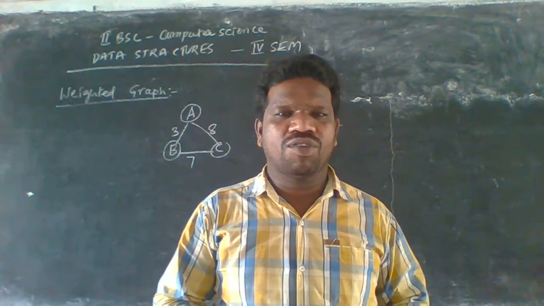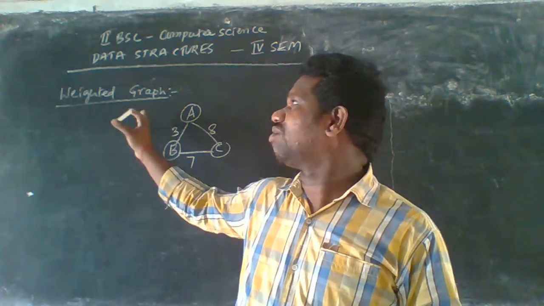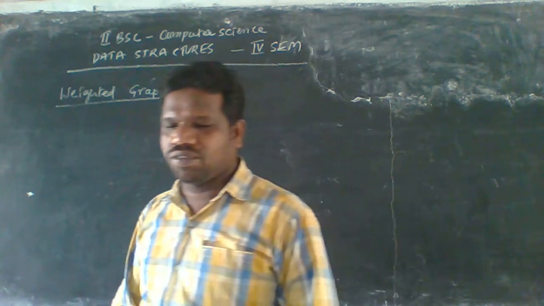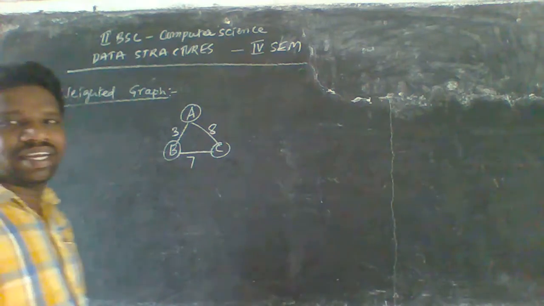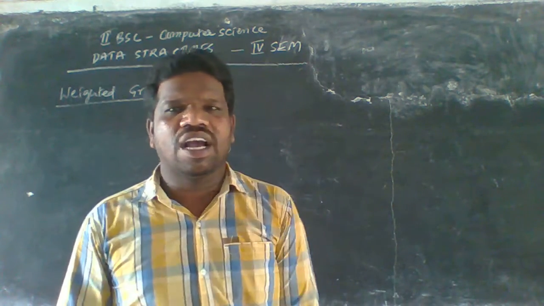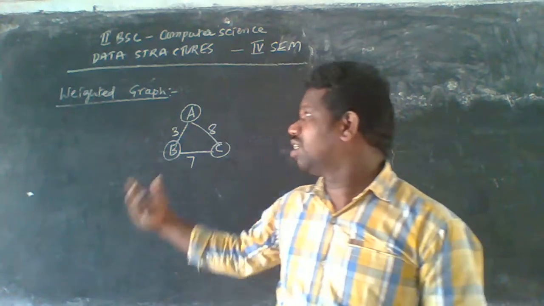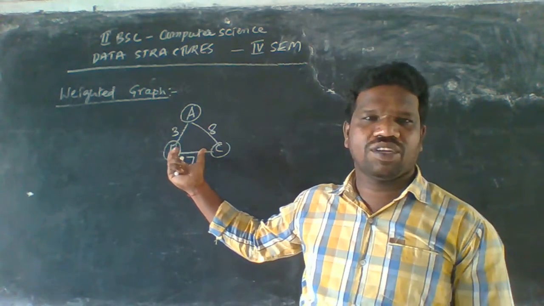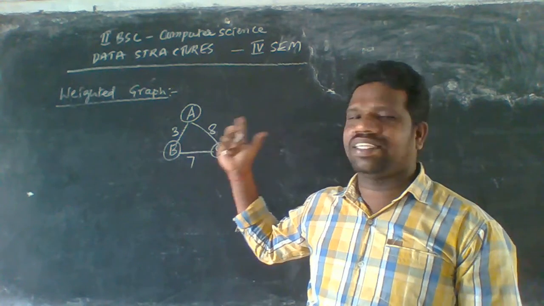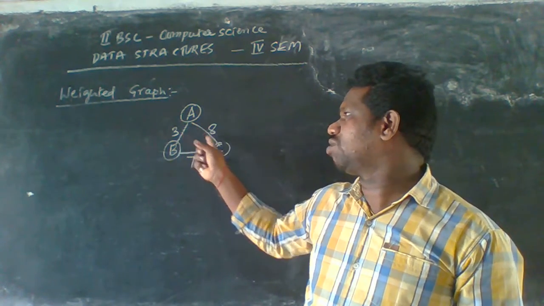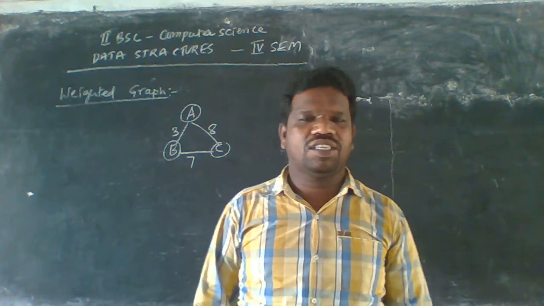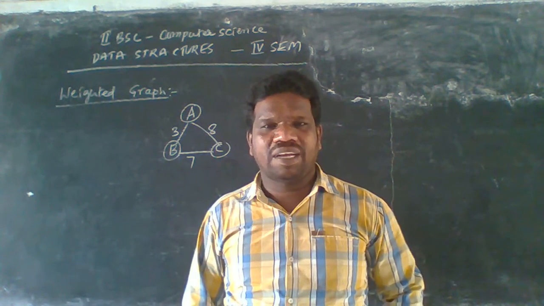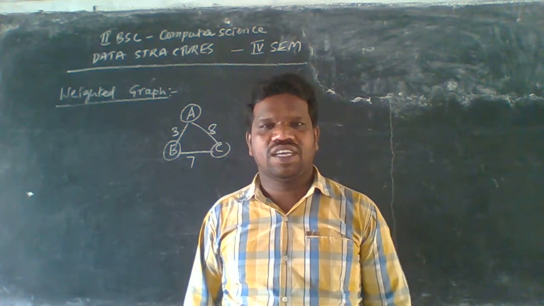Before going into that, we have to know what a weighted graph is. A weighted graph means an edge having a value. In this graph there are three edges: A to B, A to C, and B to C. I am not representing any directions here, because it is a weighted graph.